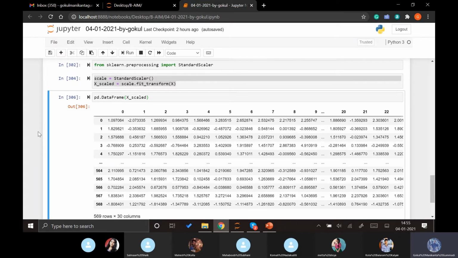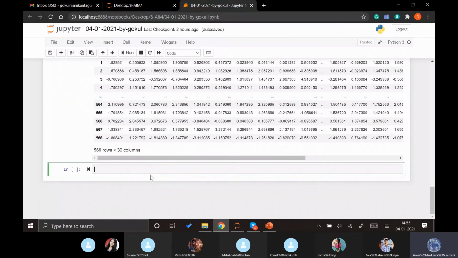That is why converting the whole data into a normalized format is mandatory before we apply any dimension reduction techniques, even other ones which we don't discuss today.